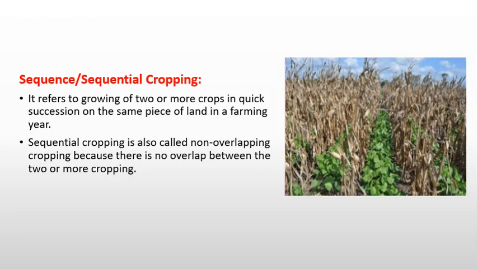Sequential cropping. It refers to the growing of two or more crops in quick succession on the same piece of land in the farming year. Sequential cropping is also called non-overlapping cropping because there is no overlap between the two or more crops.